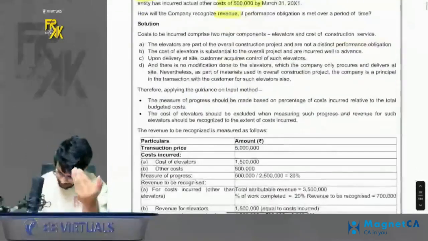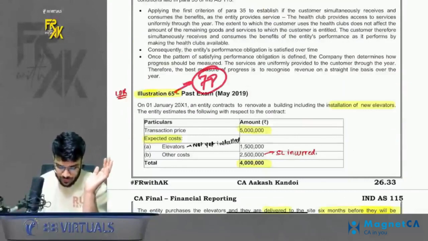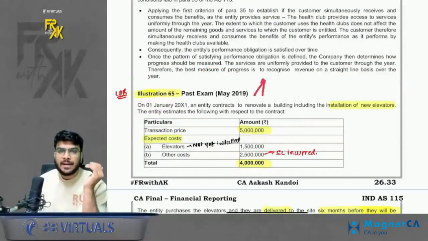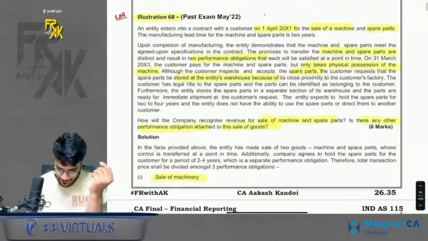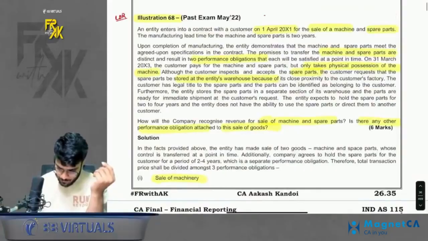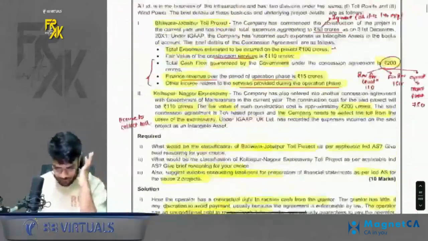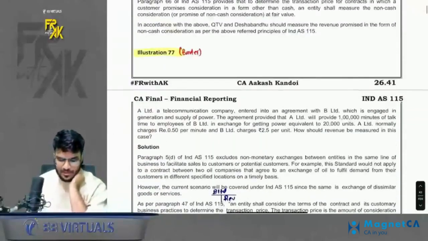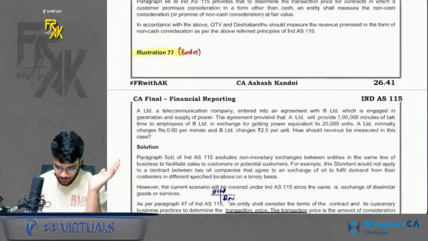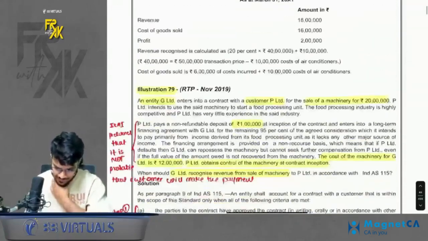Yes. 65 is done. Similar to this is 78 also, where instead of elevators we have ACs, air conditioners. So simple. You can refer to that also. Apart from that, bill and hold is already done. 72 already done. 73 done. 75 done. 77 is a barter question. So you can just give it a read. I have given the solution also here. You can just give it a read. Okay. 78 is the same as 65.